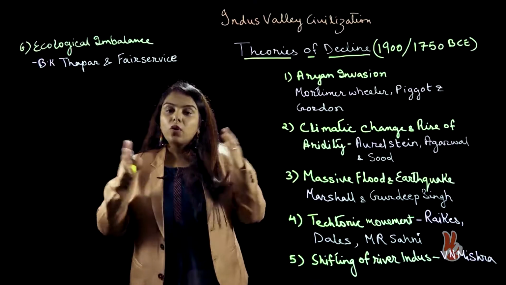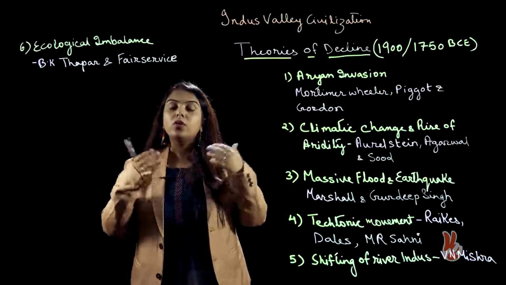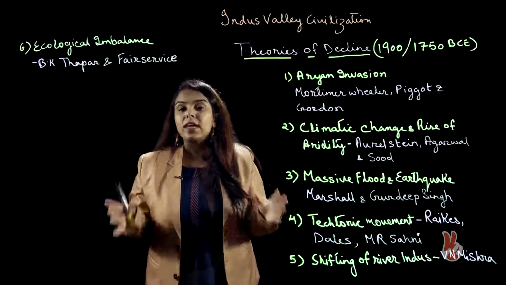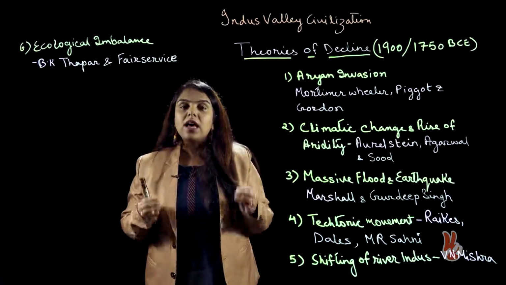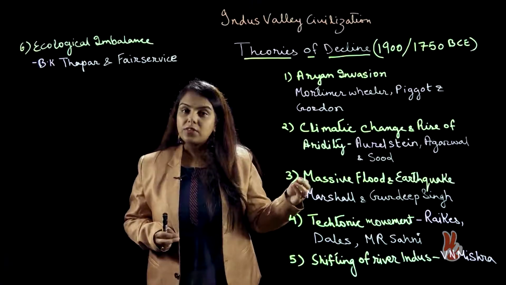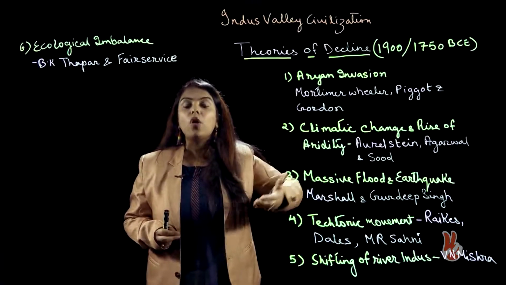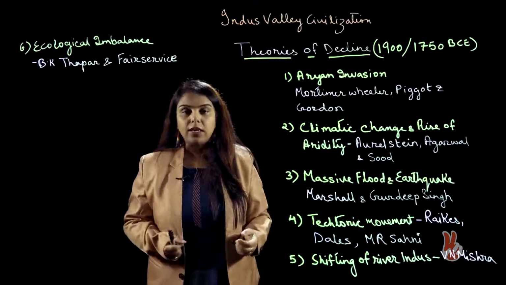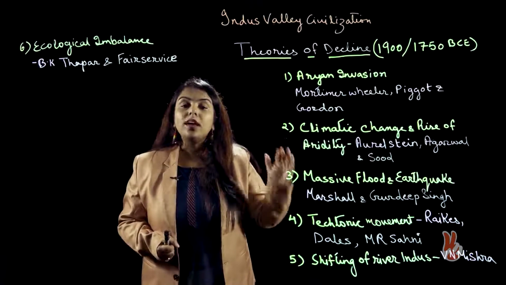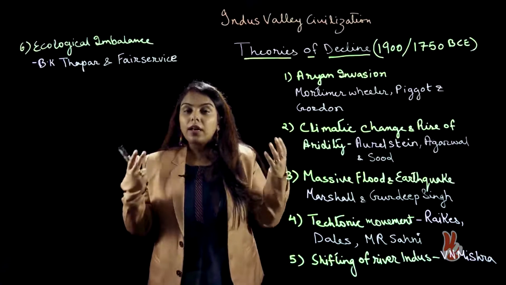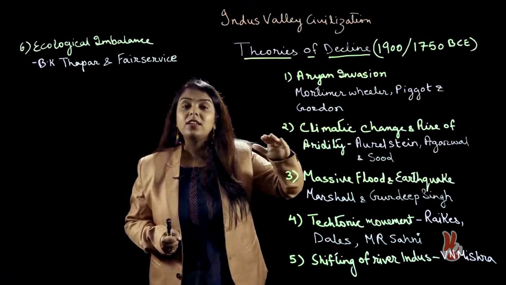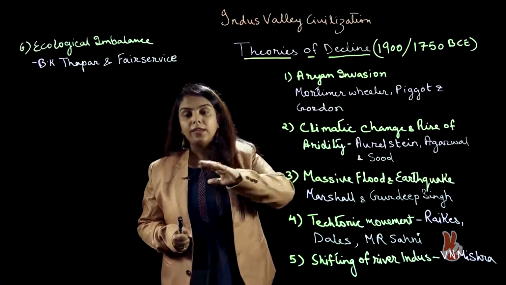We know that the growing economy or the growth of urban civilization that we see in Harappan site was based on its agriculture. The agricultural surplus had given the boost for the growth of trade and commerce in Harappan civilization, and then this led to the growth of urban cities and towns that we see. But due to some reason, according to Aurel Stein and Agarwal and Sood, there was a climatic change.